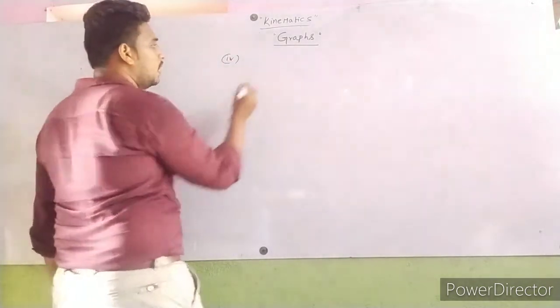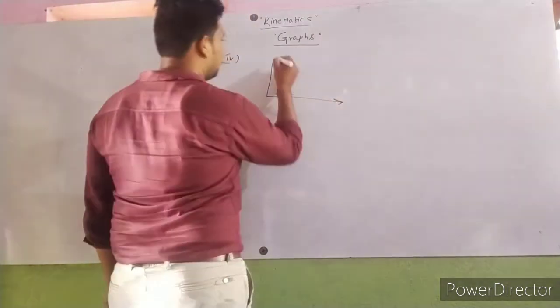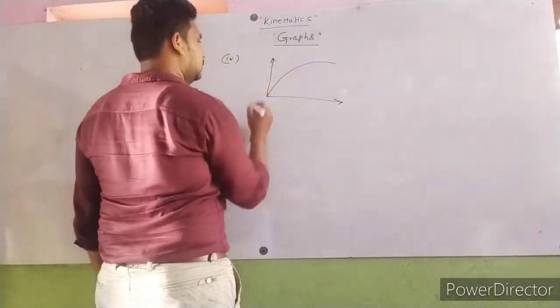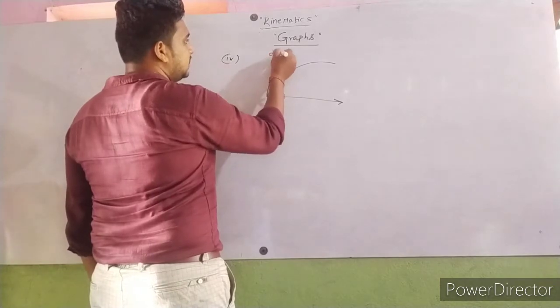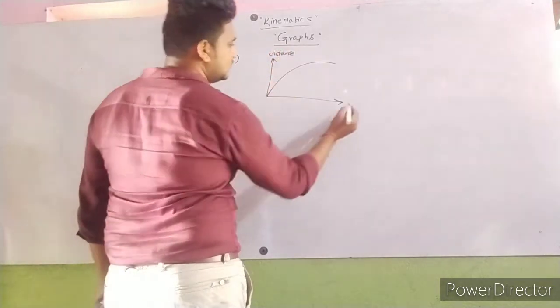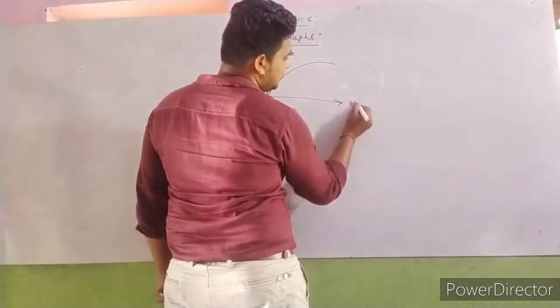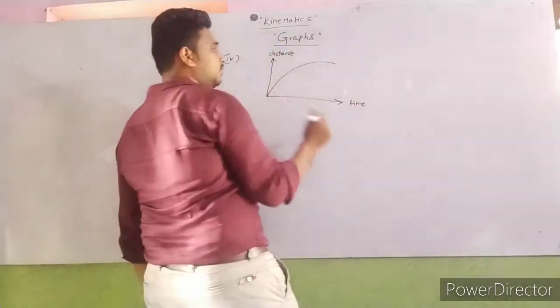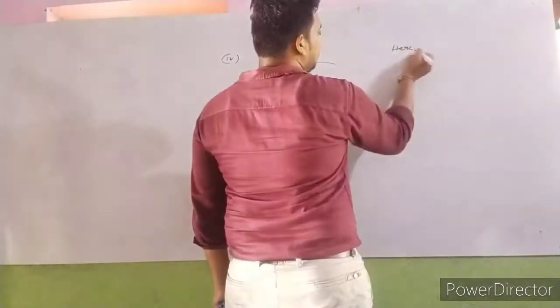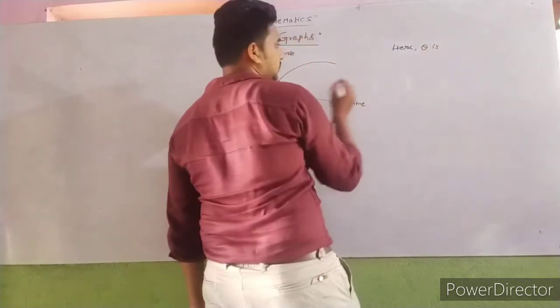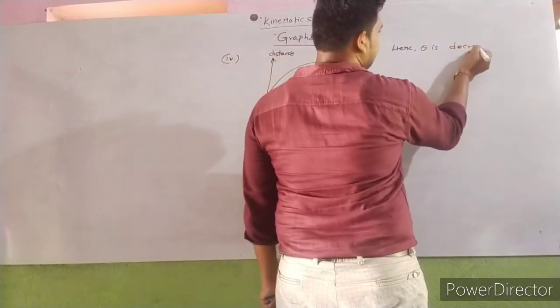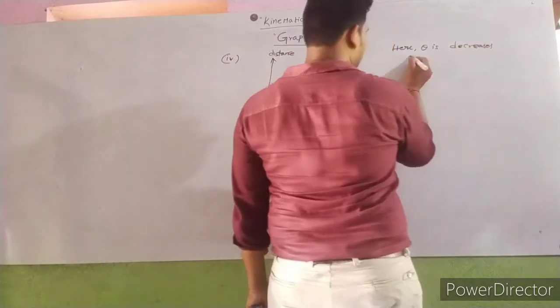Fourth one. Here distance is taken on the y-axis and time is taken on the x-axis. Here observe carefully, theta decreases gradually.